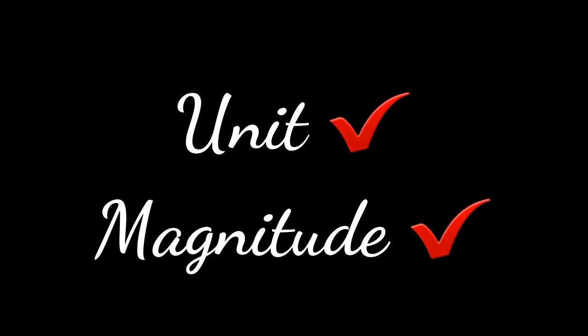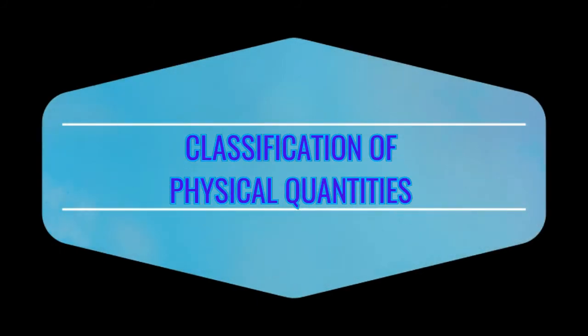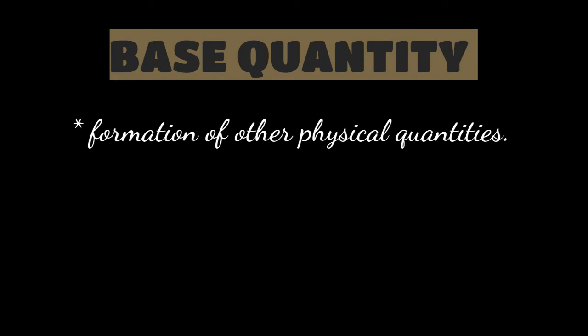Now let us talk about the classification of physical quantities. Physical quantities are divided into two categories, that is the base quantities and the derived quantities. Base quantities are the basic quantities, or the foundation of other physical quantities.